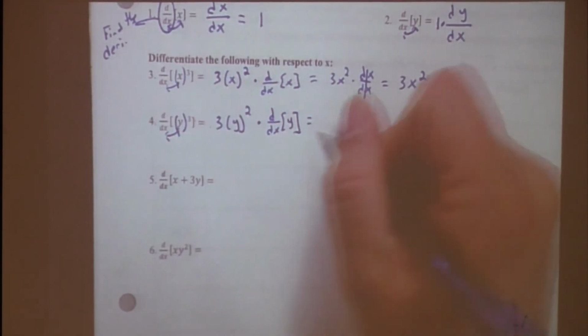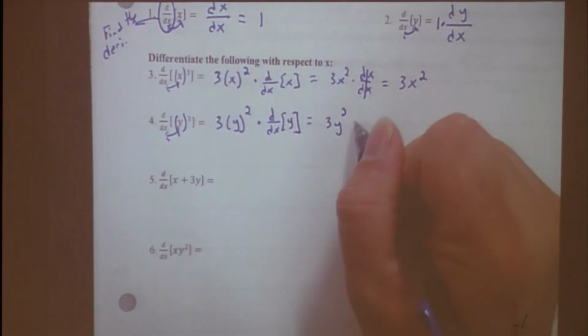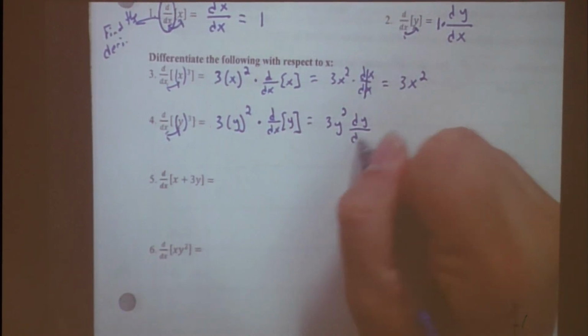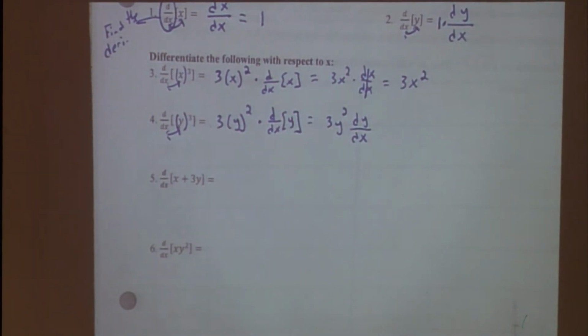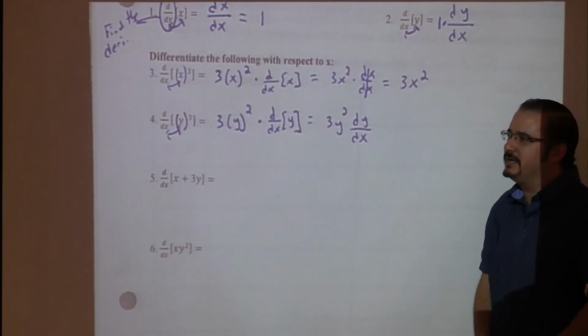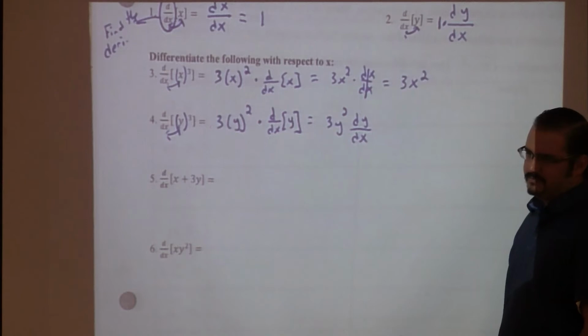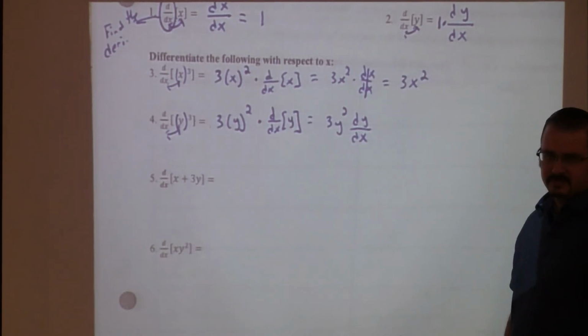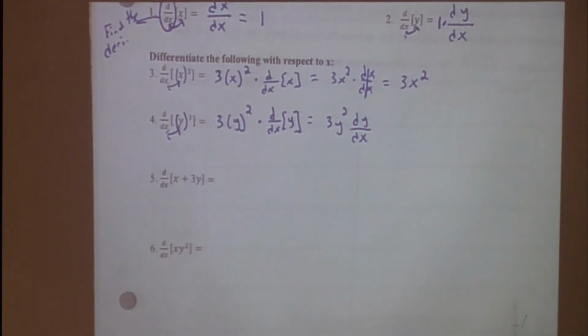So when I do that, I get 3y squared, like we said, times dy dx. And I can't go any further than that, because I can't get the derivative of this equation y, because I don't really know what it is. It's a little weird, isn't it? But it really just makes our life easy.